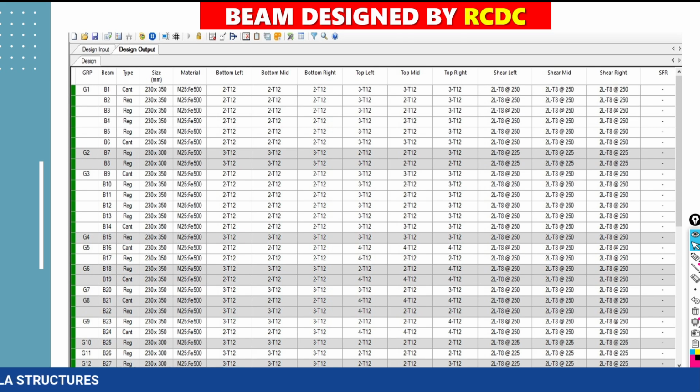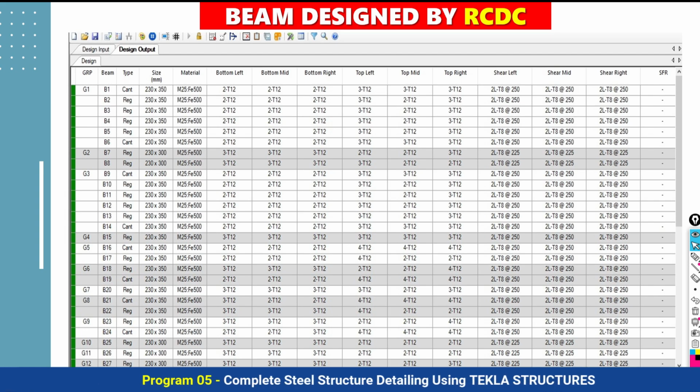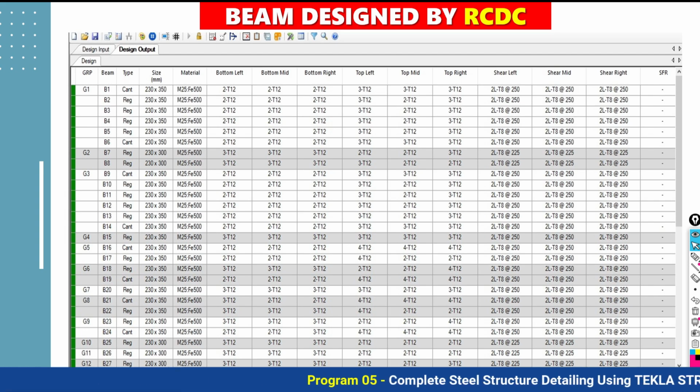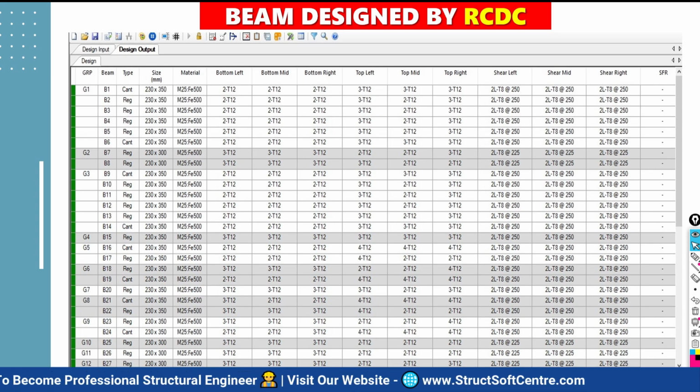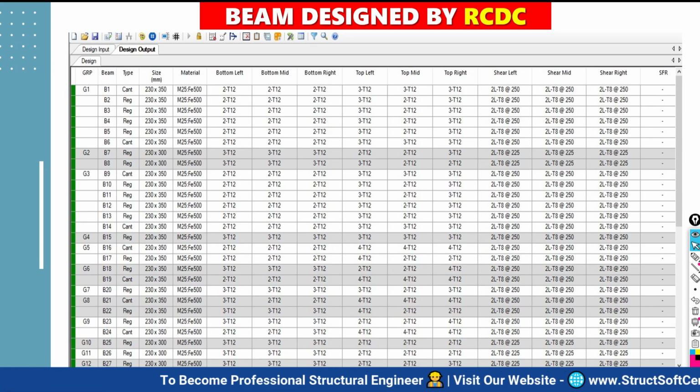Now an important thing is that people are complaining that ETABS results and STAAD RCDC results are not matching. If you do the design in ETABS and do that same design in STAAD RCDC, the results are not matching. Actually the mistake is not with the software, the mistake is in your learning, in your knowledge. What parameters have to be controlled in STAAD RCDC software, you need to know to control the results. So I will show you how to match the results of ETABS and RCDC. That level of understanding we have and we are going to share with you.